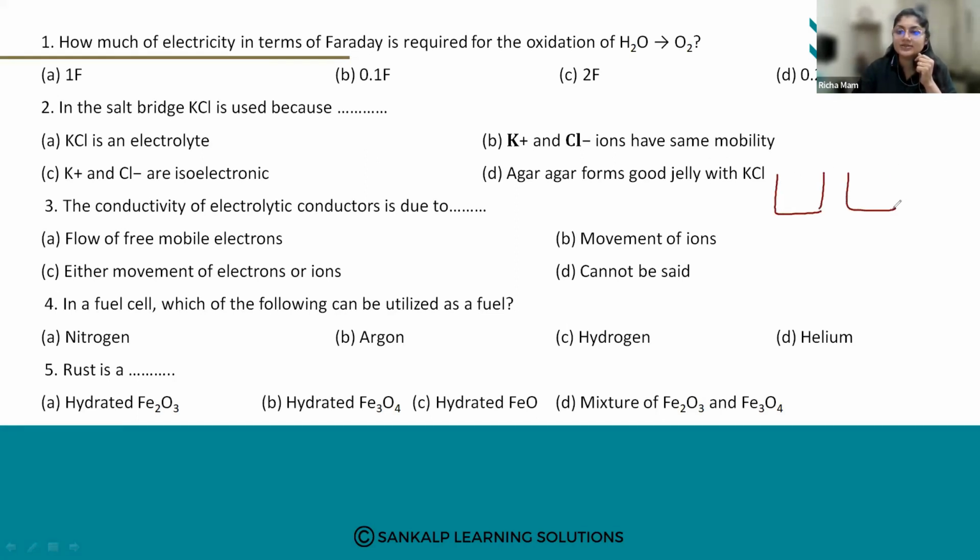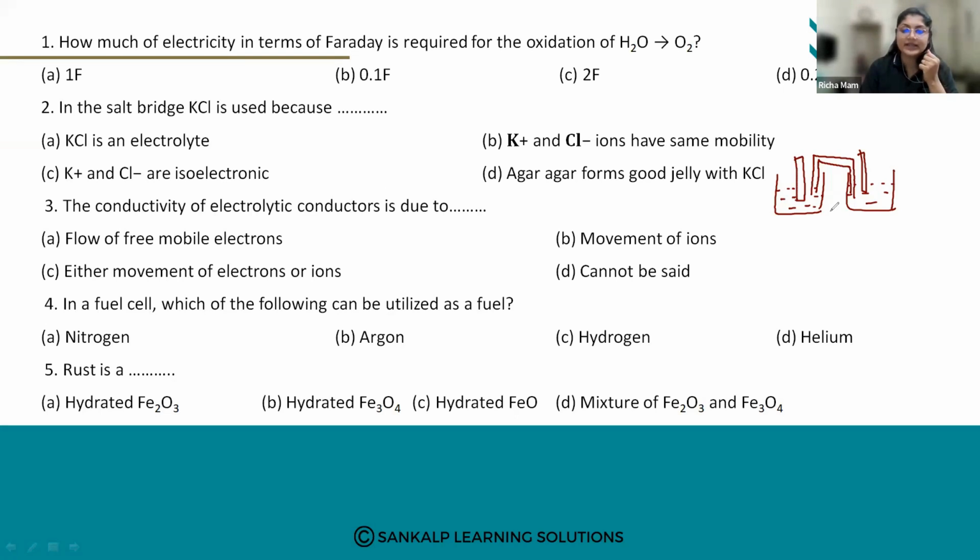Okay, so what is done? Two different beakers are taken, right? So your electrode and its electrolyte, and another electrode and its electrolyte. So how will the ions get transferred? By using the salt bridge. The ions get transferred. So the main function of your salt bridge is the transfer of cations and anions in the solution. Okay, and it will maintain the neutrality.